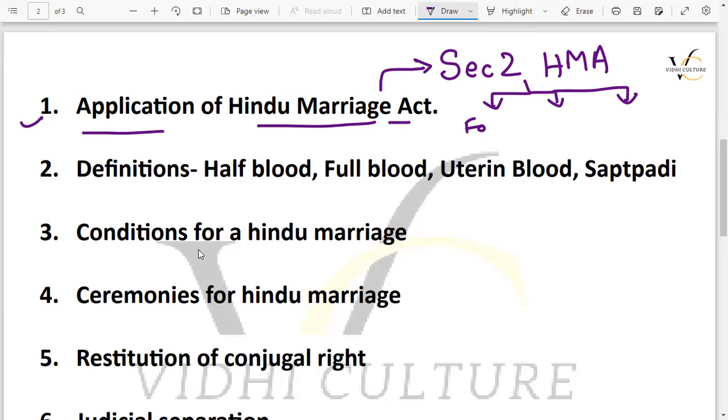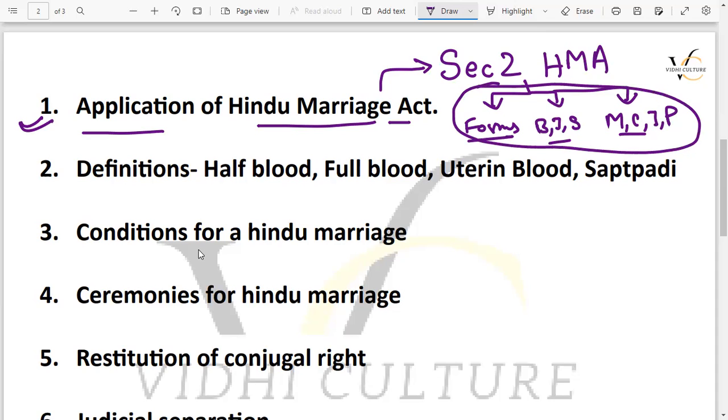First, with respect to the forms of Hinduism, and then the second with respect to the Buddhist, Jain, and Sikh, and the third point with respect to the Muslim, Christian, Jews, and Parsi. So you need to cover this topic, and under this topic you have to cover these 3 points. We will elaborate these points, or you can say these topics, in the coming videos, but in this video I will only tell you about the important topics which you need to cover when it comes to law entrance examinations.